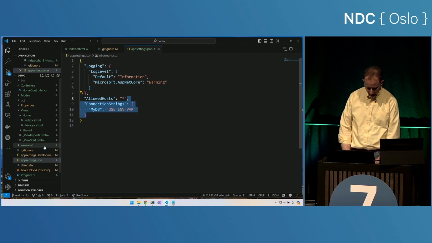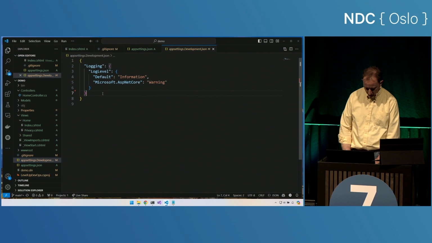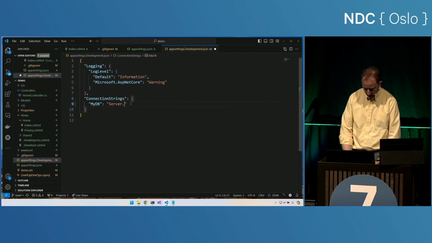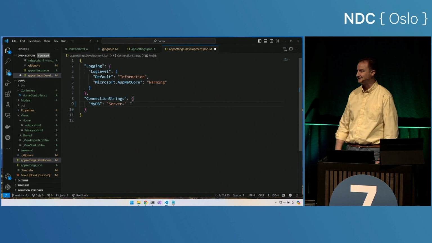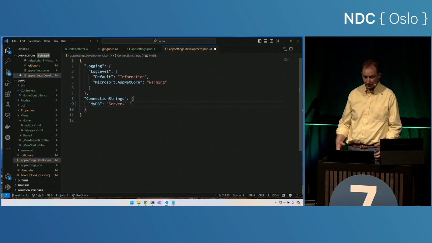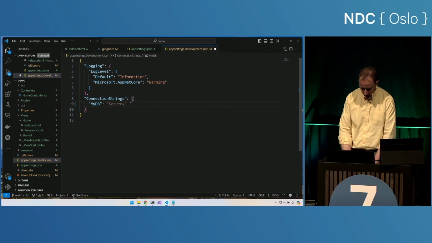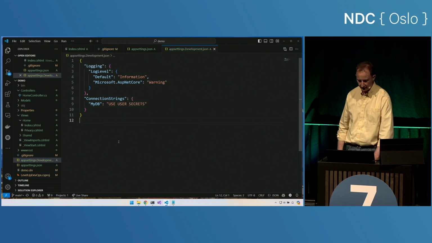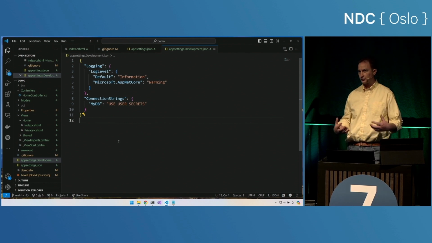In development, I'll probably want to put my local connection string right here. So I'll start doing the server thing again. And again, that's a secret. Let's not do that. Let's say use user secrets. And I love that user secrets is built into ASP.NET Core so that we can just grab the things.